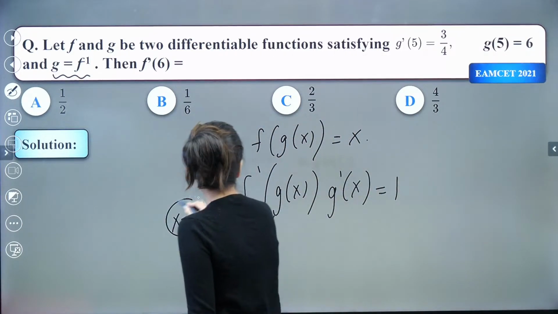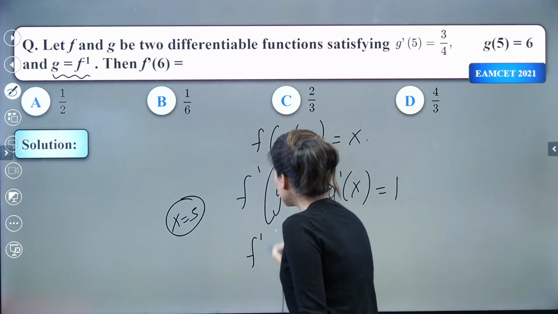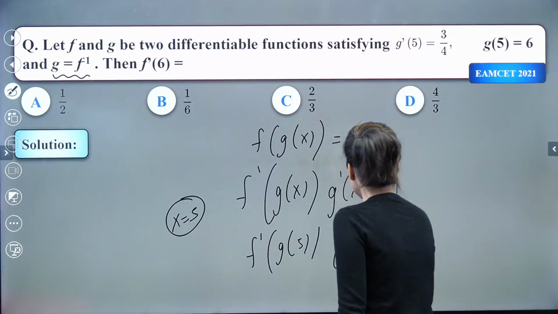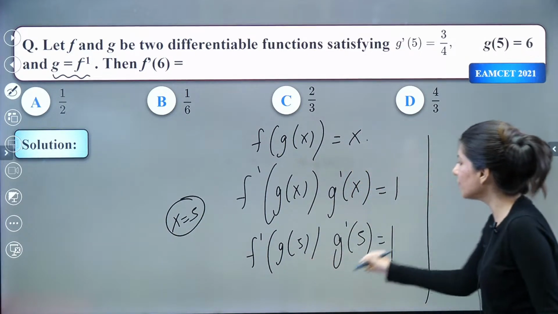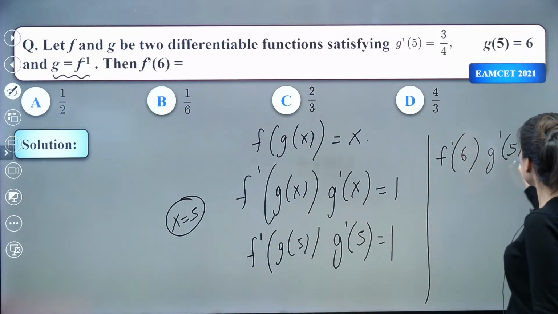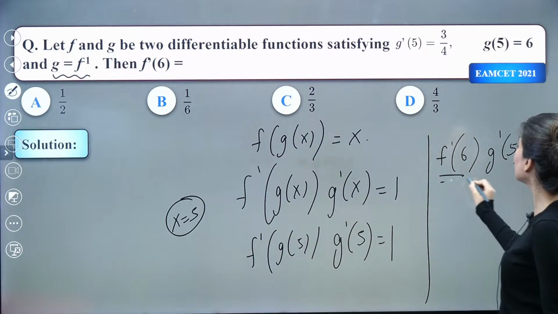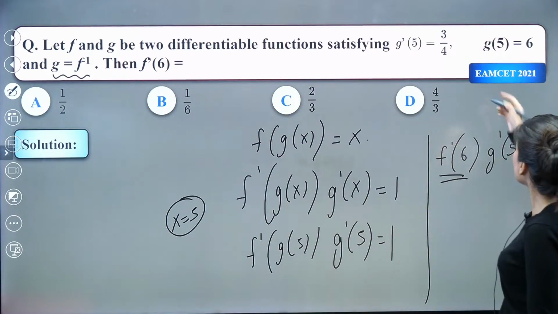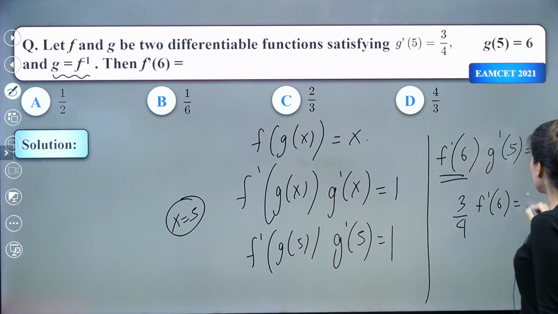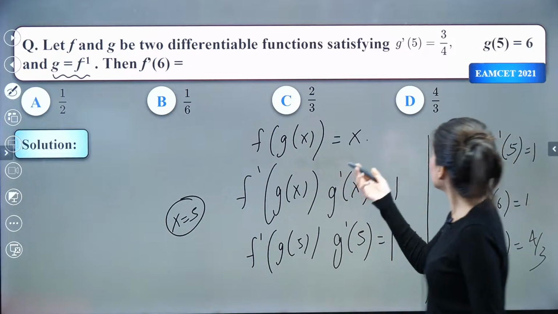If you put x equal to 5, you get g of 5. g of 5 is 6. So f dash g of 5 and g dash 5 is nothing but 1. Now g of 5 is 6, so f dash 6 times g dash 5 is equal to 1. f dash 6 is what we are looking for, and g dash 5 is given. So 3 by 4 times f dash 6 is equal to 1. f dash 6 will be 4 by 3. So yes, 4 by 3.